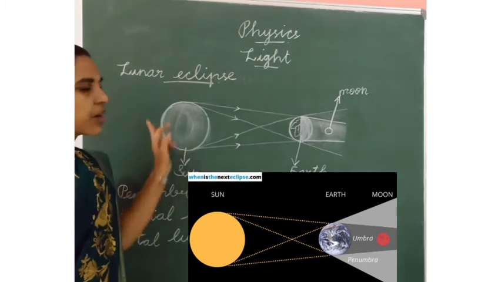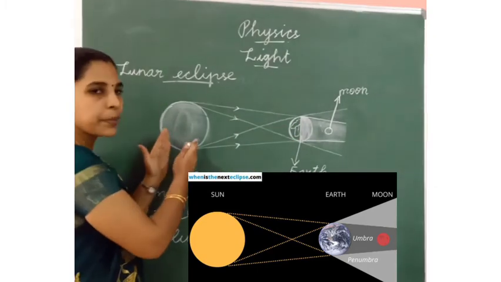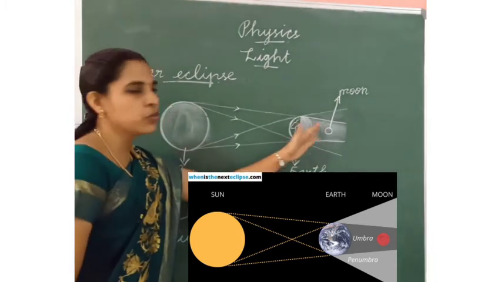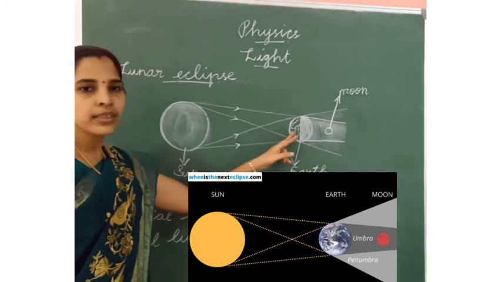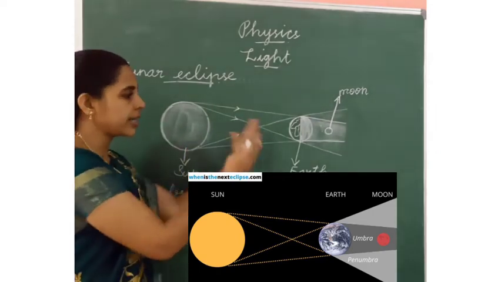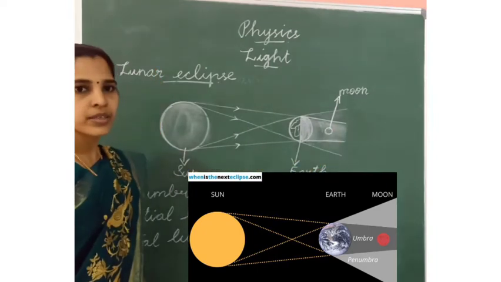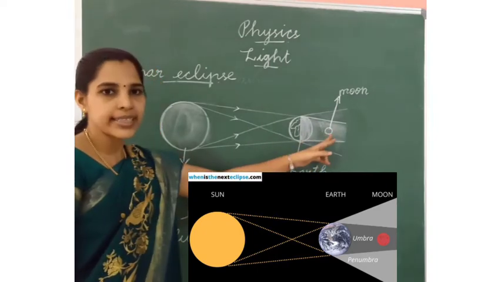As the earth revolves around the sun, earth will be in between the sun and the moon. It is like an opaque object. When the light falls from the sun to the earth, the moon will be on the next side, so the moon will not get the light.